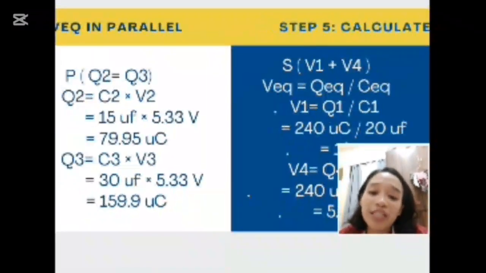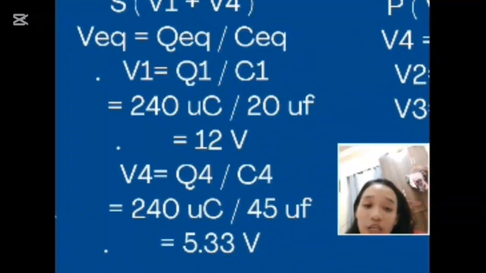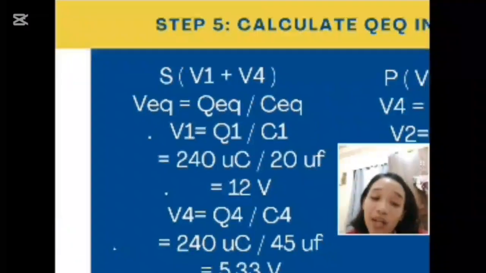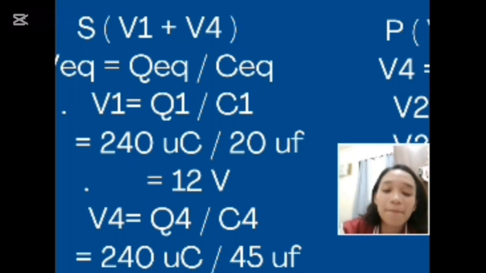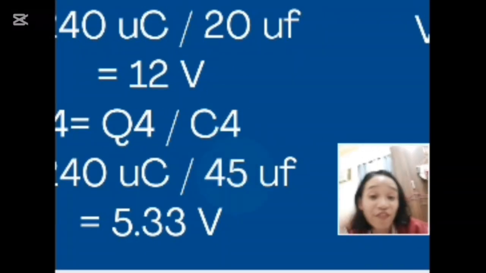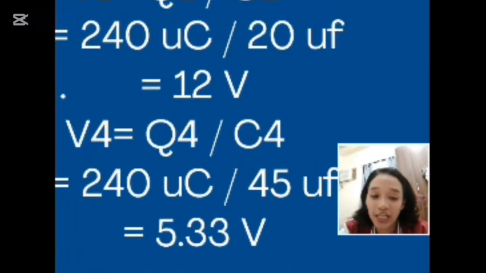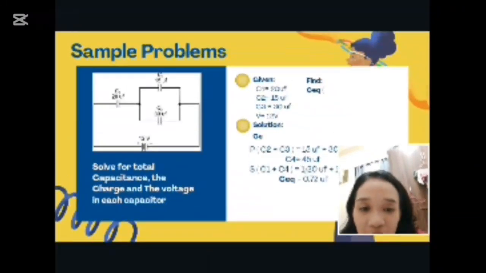So our Q1 here that we got is 240, right? So 240 over 20. Our C1 is 20, given. So 240 divided by 20 is 12 volts. But C4 would be a different one since our C4 is 45. So 240 divided by 45 is 5.33 volts. 5.33 volts.